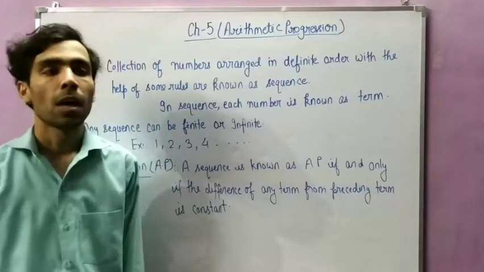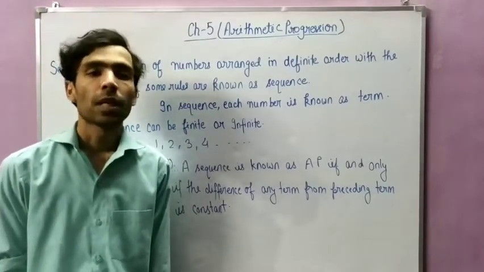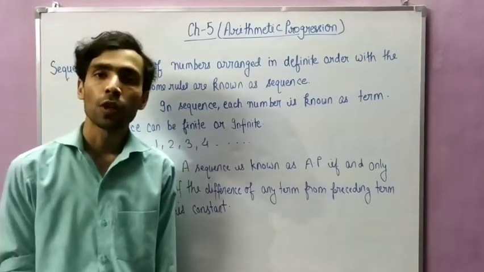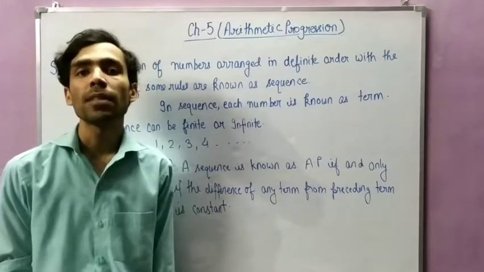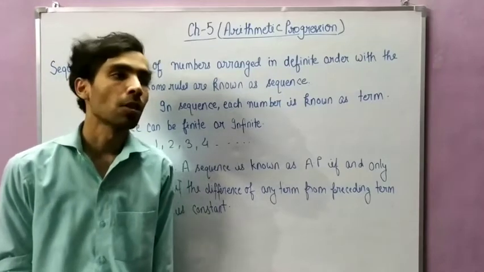So students, up to this part we have covered four chapters. Chapter number 1 was real numbers, chapter number 2 was polynomials, chapter number 3 was pair of linear equations in two variables, and chapter number 4 was quadratic equations.